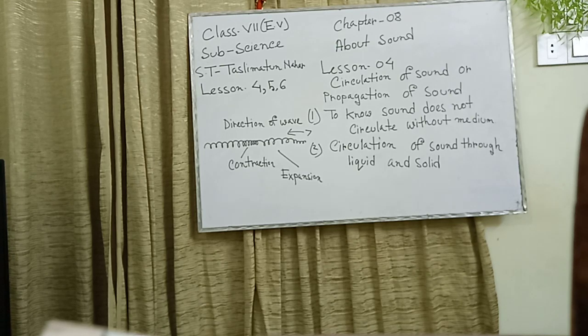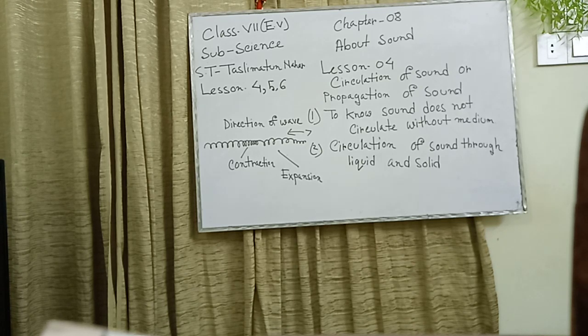The velocity of sound in water, 1496 meters per second. The velocity of sound in aluminium, please compare this, 6420 meters per second. So, in the table we know that the velocity of sound in aluminium is very high compared to air and water.